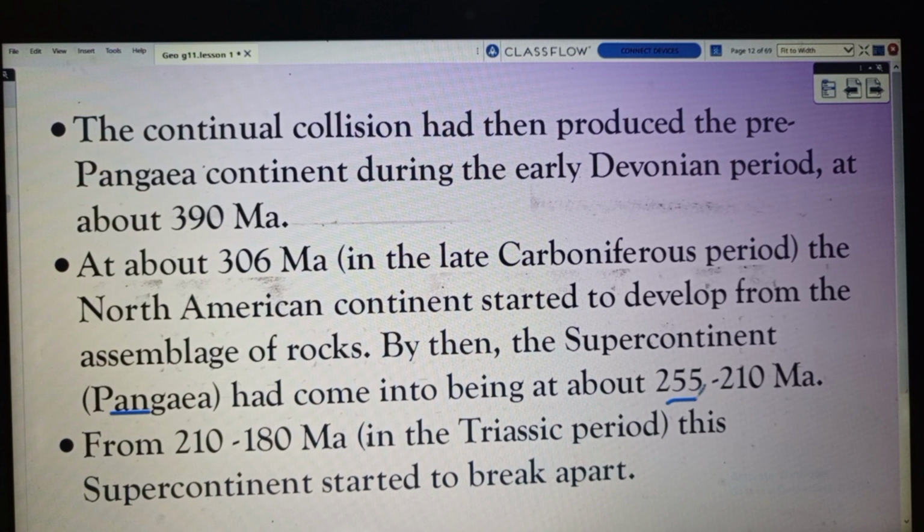From 210 to 180 million years ago, in the Triassic period, this supercontinent started to break apart.